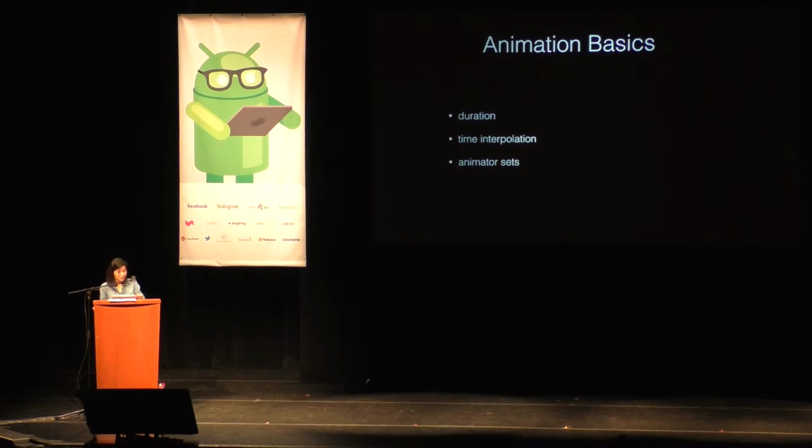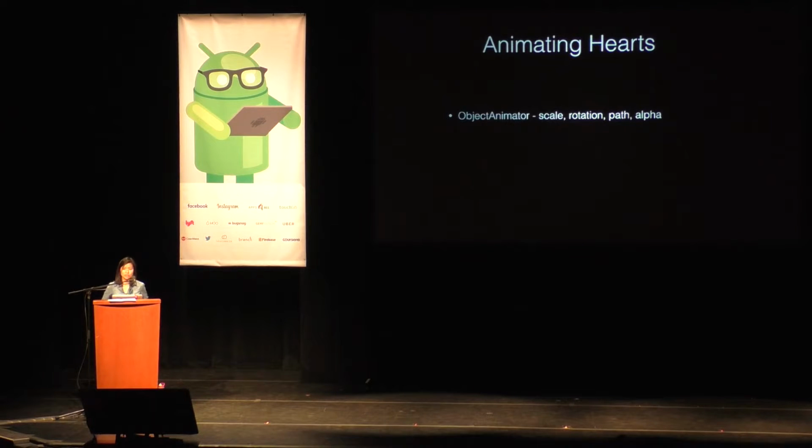Okay, so we're back. Animator sets, and I was talking about the other properties that you could set on the animations, repeats and reverse. But for us, when we're animating hearts, we animate 4 different types of properties on the actual heart view. We scale them up and scale them down. We also rotate them a little bit. This is what gives them the sway that they have. And then the path, which we talked about how we compose it. And then the alpha, because we want to fade the hearts off the screen as they are exiting. We use an animator set to group all these together.